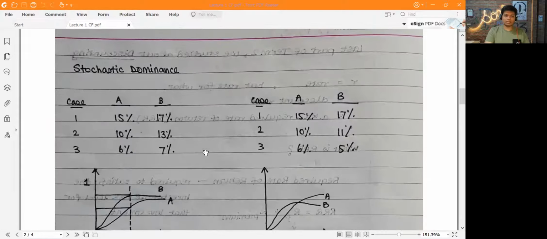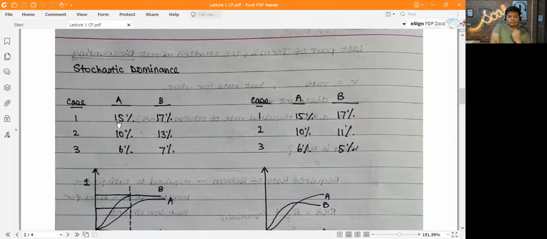The next concept that was covered was stochastic dominance. This is something that even I did not know before the class, and even during the class I was not aware of what sir meant by this. But then I did some research and found that let's say there are these two cases. First case, there's an asset A and B, and there are three possible scenarios: case 1, case 2, case 3. And now as an investor, you have to decide which one to choose, right?